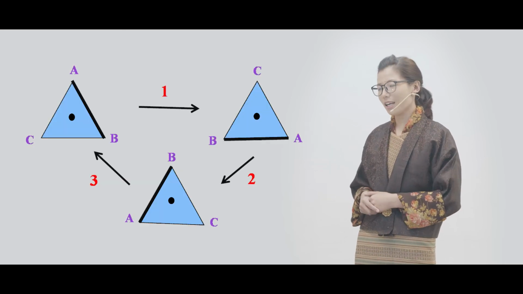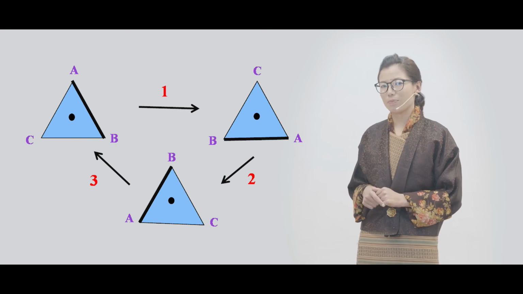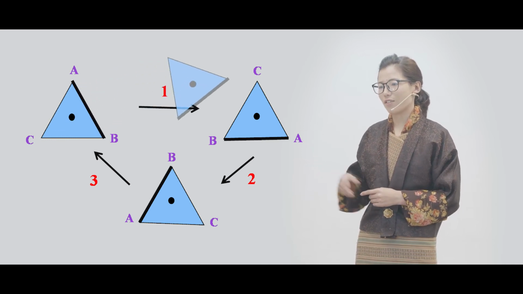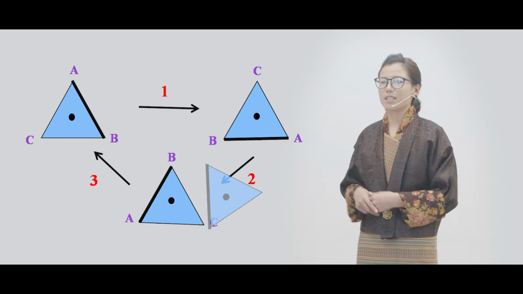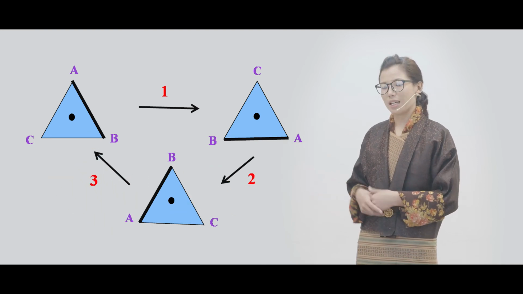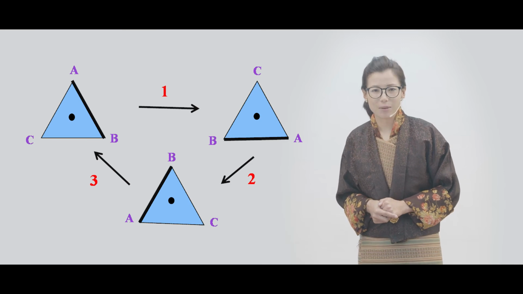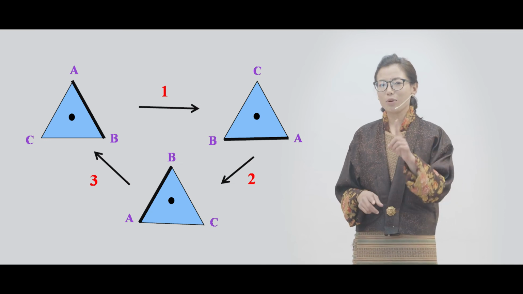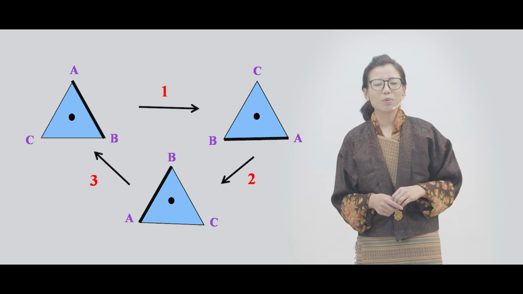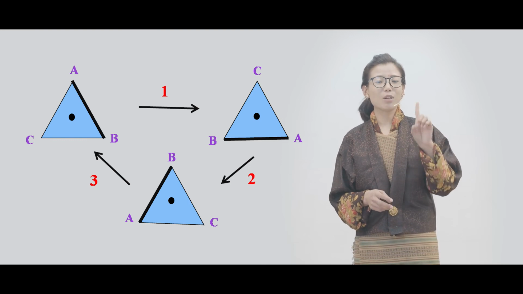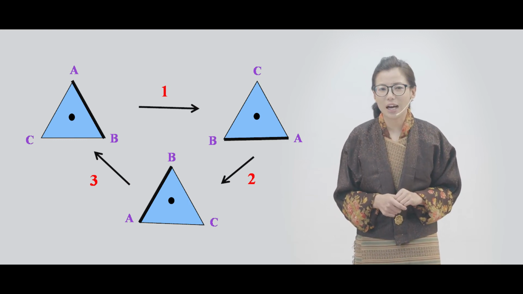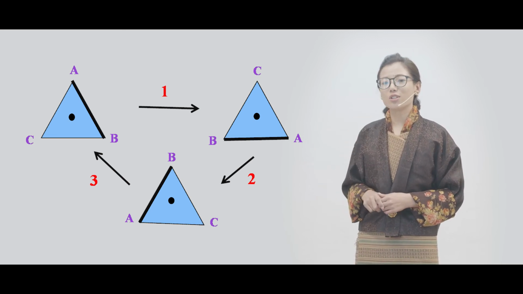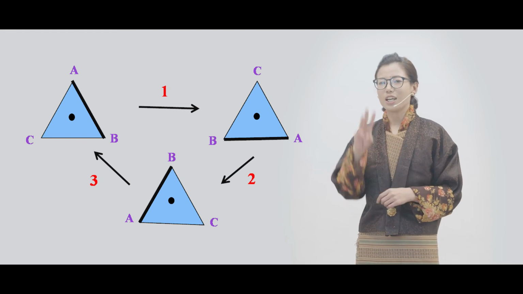This is how I have rotated the equilateral triangle. First, the dark line side was on that side. Second, it has come down. And third, it has come to this side. So, all these 3 times, the triangle has looked the same. Isn't it? Is it the same or not? It is the same, isn't it? So, the point here is, if a shape looks the same before making one full turn, it is said to have rotational symmetry. The triangle has looked the same 3 times, so the order of rotational symmetry for this triangle is 3.